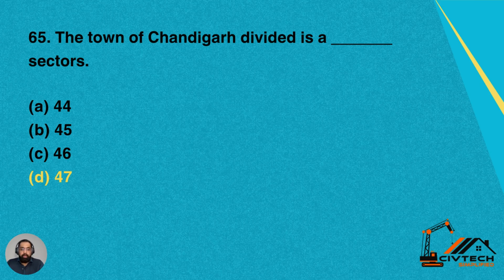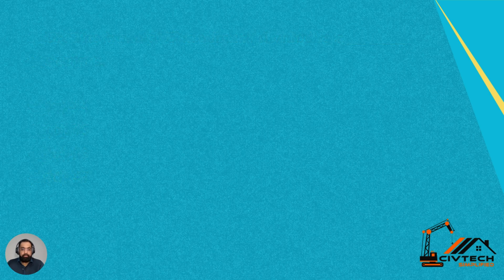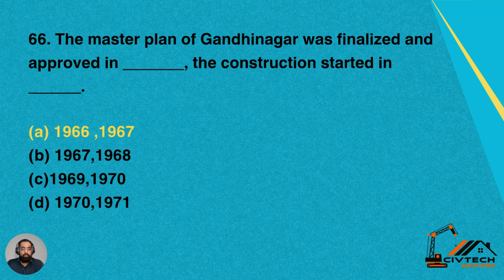Number 65, the town of Chandigarh is divided into dash sectors. How many sectors are there in the town of Chandigarh? Option A is 44, B 45, option C 46, option D 47. Yes, 47 is the correct answer. Chandigarh was divided into 47 different sectors.